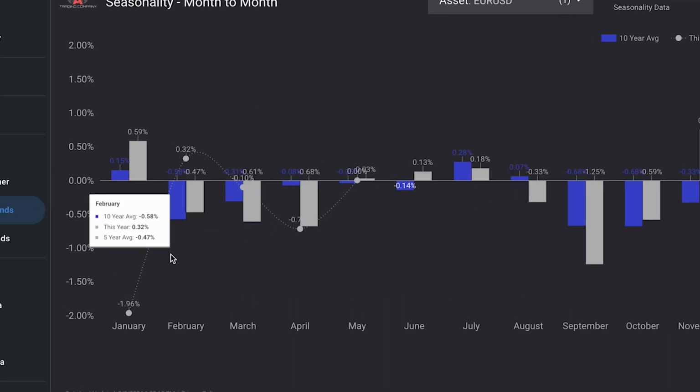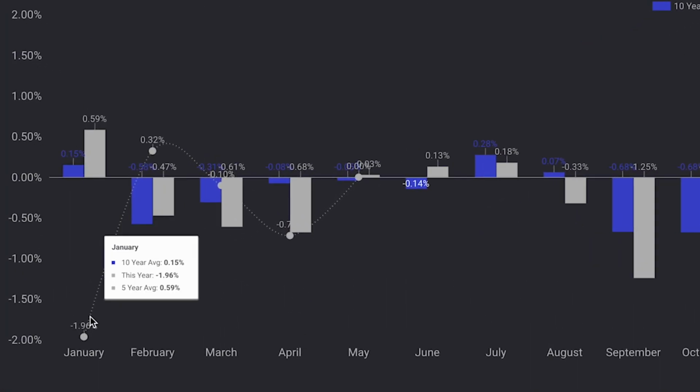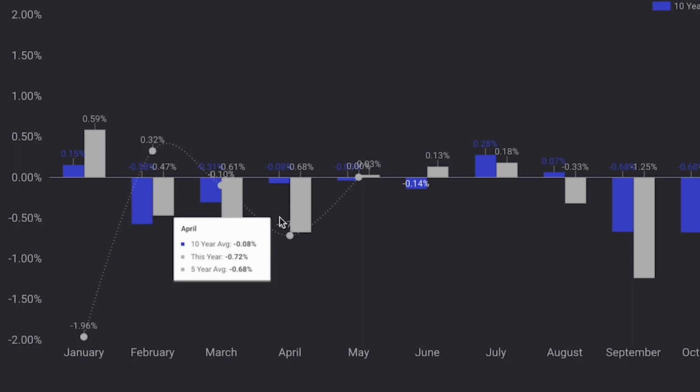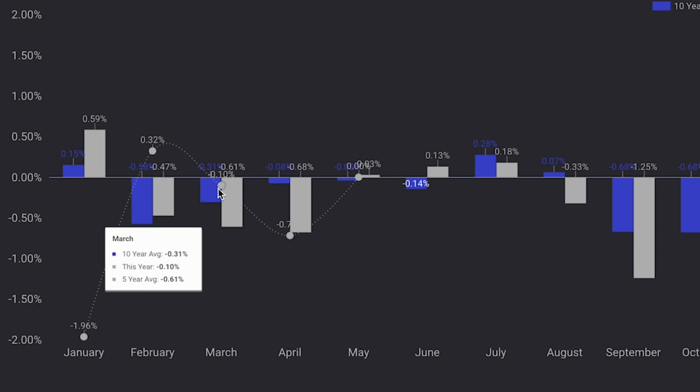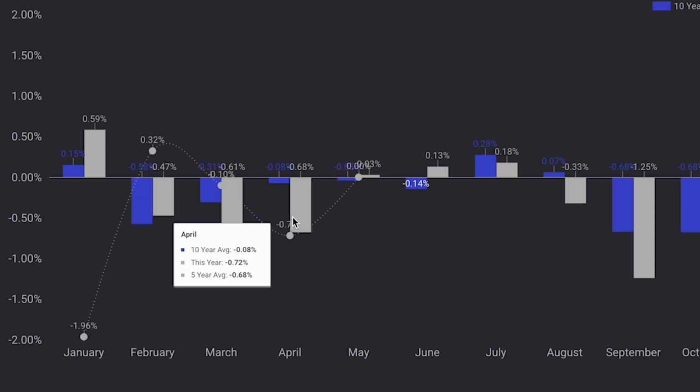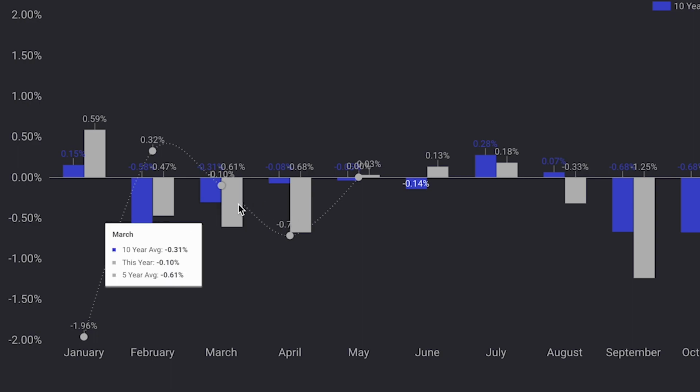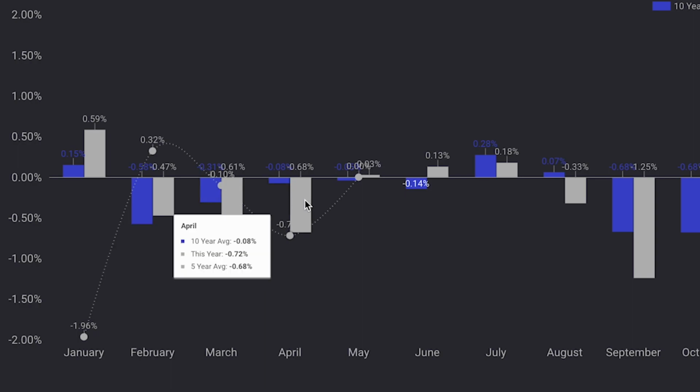This dotted line here is what the EURUSD actually traded this year. So we can see that in the month of March and the month of April, historically on both the 5-year and the 10-year averages, EURUSD trades lower. We can also see that this year it met those expectations, trading lower both in the month of March and in the month of April, which historically it does tend to do.